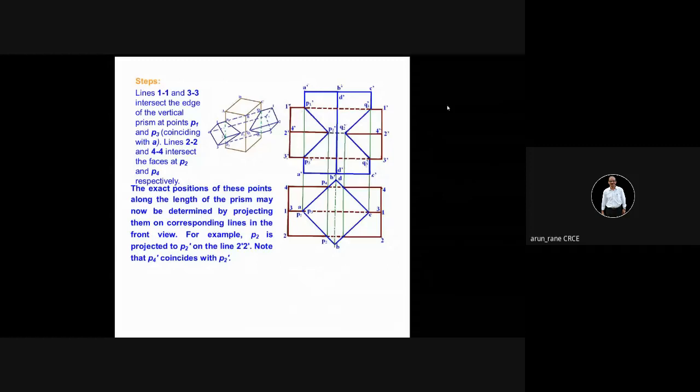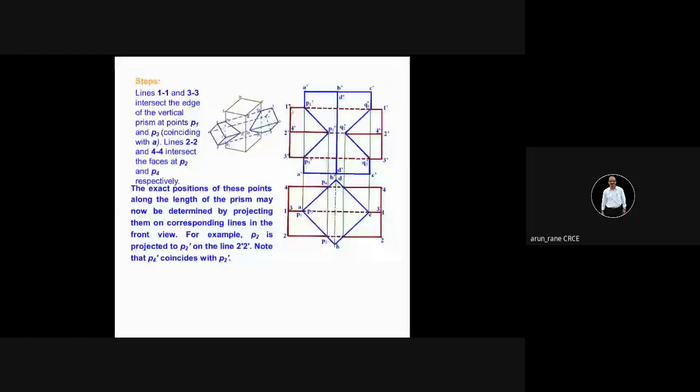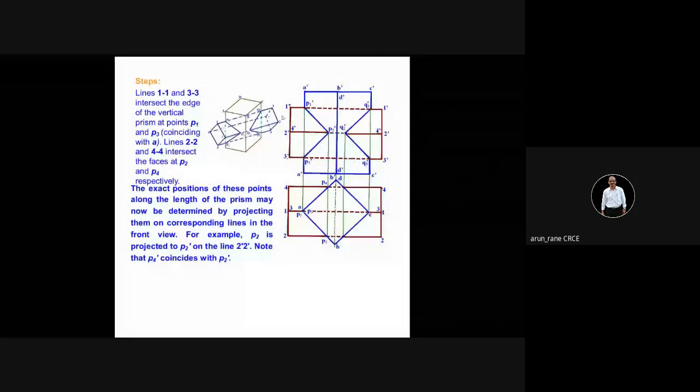You can draw it anywhere, or you can calculate also using trigonometry. But best is you just extend this line here और उसके ऊपर you draw one more vertical line and draw a square which is equally inclined of 35 mm side and then project that. So you will get this length. Now you are able to draw this rectangle. So here you draw the rectangle and you draw this rectangle also. Alright.